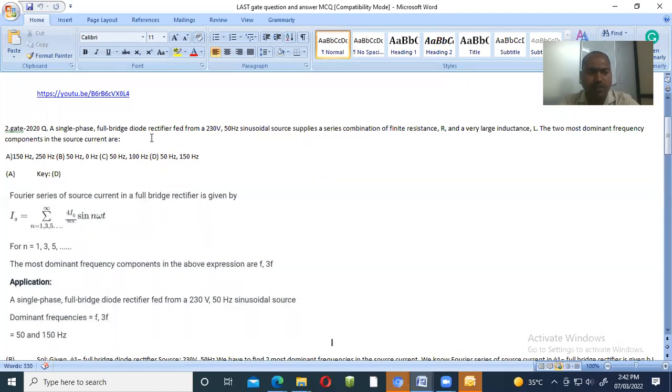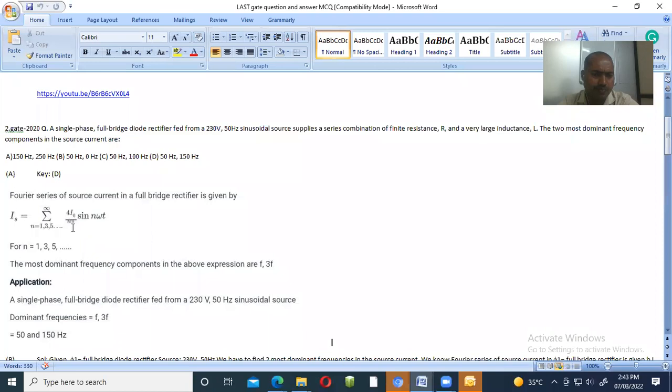What it indicates is that when we look at the dominant frequency, dominant frequency indicates odd number frequencies. So for this configuration, odd harmonics should be dominant, that is n equal to 1, 3, 5.